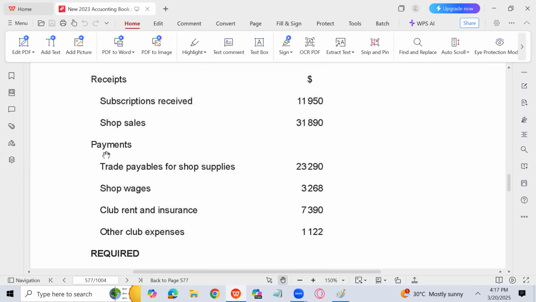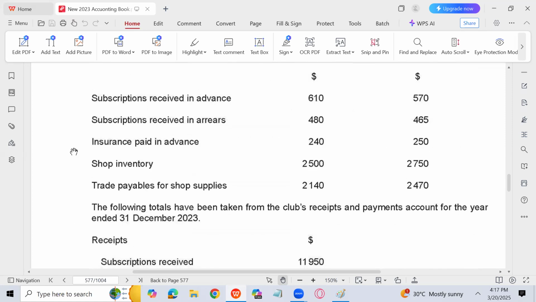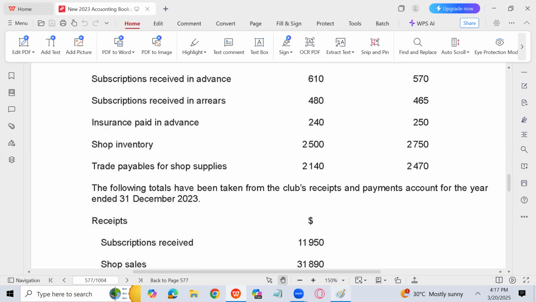Sir, how come payments? So payments to trade payables for shop supplies. This is basically the real meaning of this. Shop wages are given, expense; club rent and insurance and other club expenses. Prepare the subscription account. So let's prepare the subscription account first. Let me do that for you.